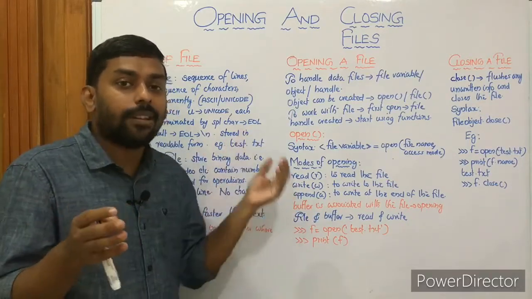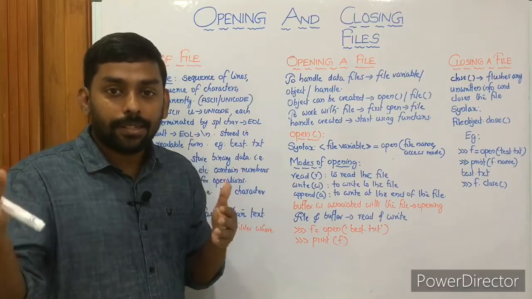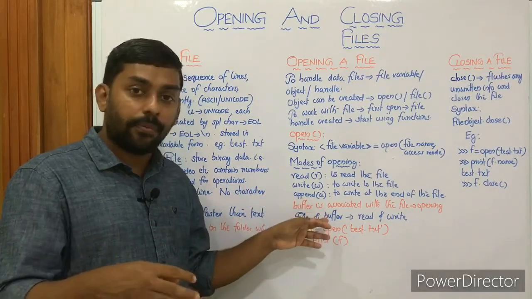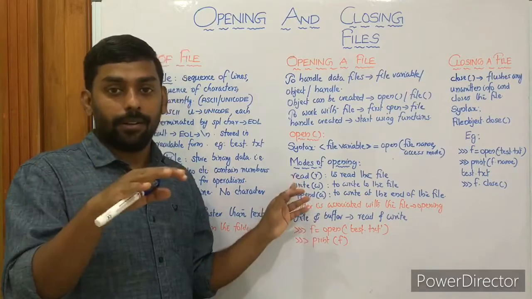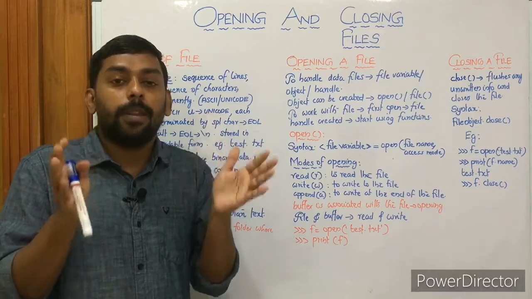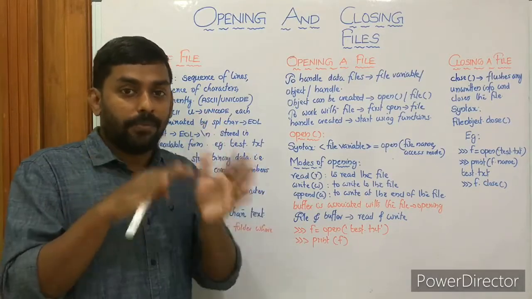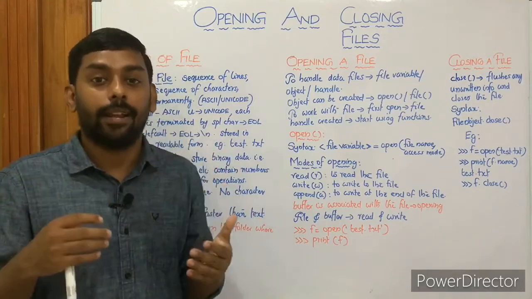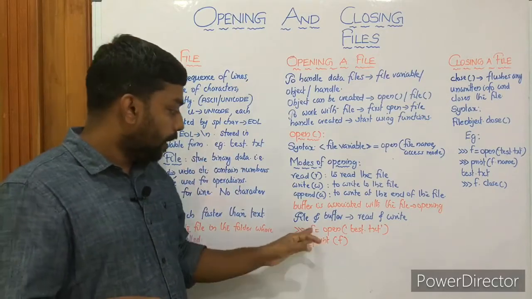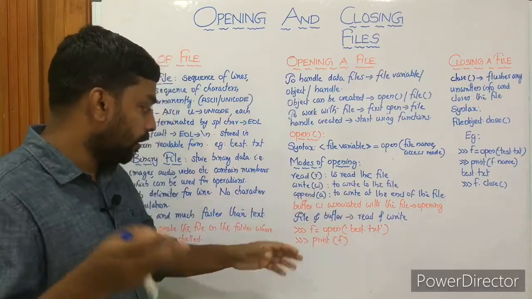And what happens at the time of reading? Data will be read from secondary memory to primary memory. In terms of file and buffer, we can say from file to buffer. Data transfer is from file to buffer at the time of reading, and at the time of writing it is from buffer to file, from RAM to secondary memory, that is the hard disk. So a buffer is associated with the file at the time of opening.